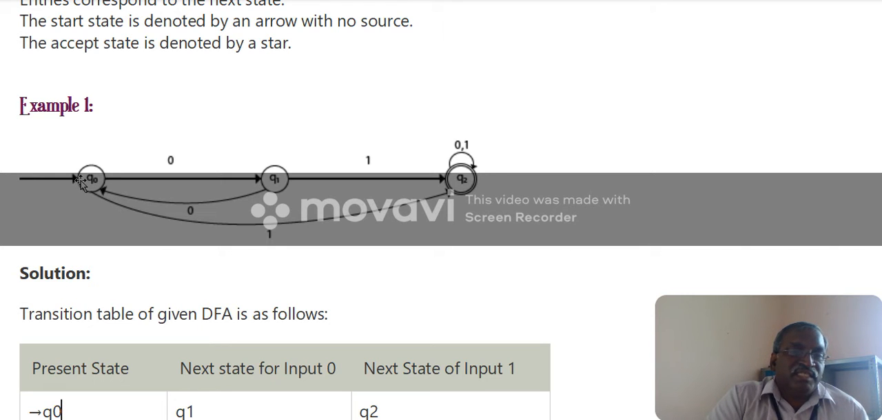The double concentric circle says this is a final state. The arrow along with the state marks the initial state. Q1 is an intermediate state. This is a deterministic finite automata. How am I saying this? Q0 consuming 0 moves to only one state, and Q1 consuming 0 moves to only one other state. Q1 consuming 1 moves to Q2, and there is no other state for Q1 consuming 1. Q2 consuming 0 stays in the same state, and consuming 1 stays in the same state. Q0 consuming 1 moves to the final state. This is the deterministic finite automata.